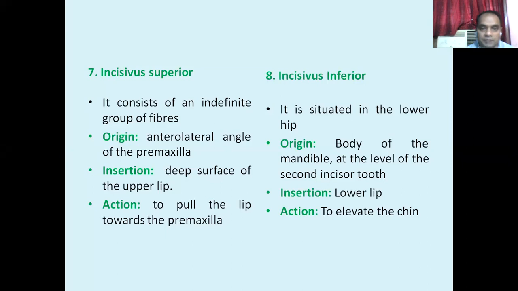Likewise, the incisiva inferior muscle is situated in the lower lip. Origin: it arises from the body of the mandible at the level of the second incisor teeth. Insertion is the lower lip. It inserts into the lower lip and its action is to elevate the chin.